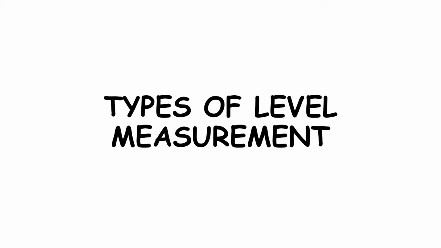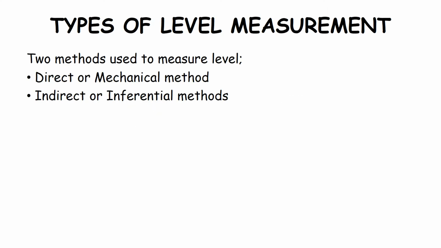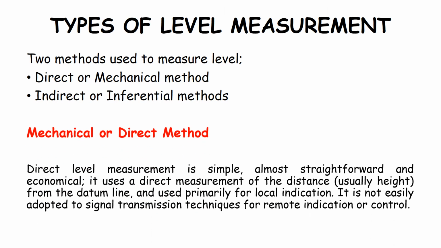The topic for today's discussion is types of level measurement. So, we have two methods used to measure level. The first method is called the direct or the mechanical method, and the second one is indirect or inferential methods. So, the first one, mechanical or direct methods.